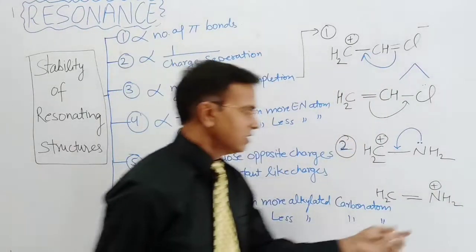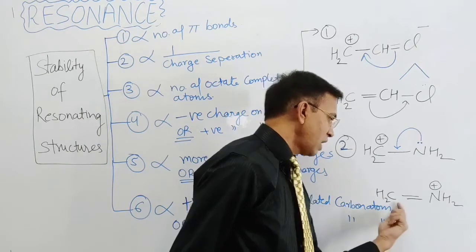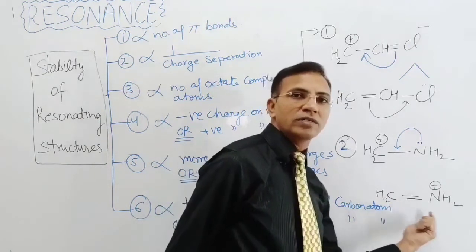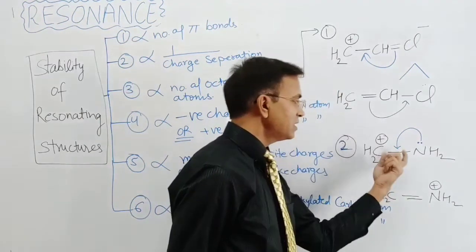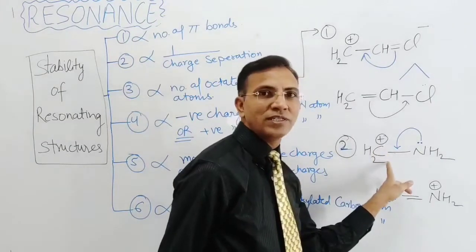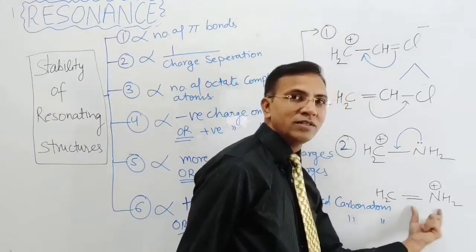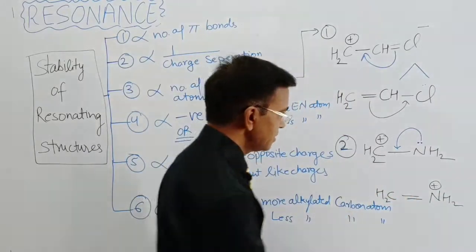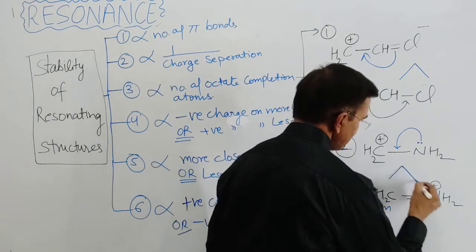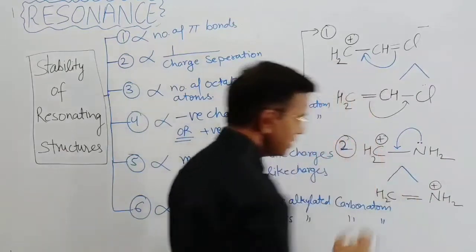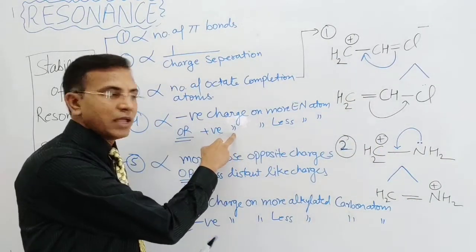So beta, in this species nitrogen and carbon have completed their octets, but in this species the carbon doesn't complete its octet. That's why this species is more stable than this species, more stable, right?